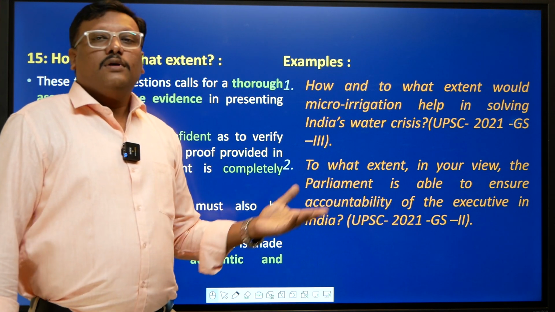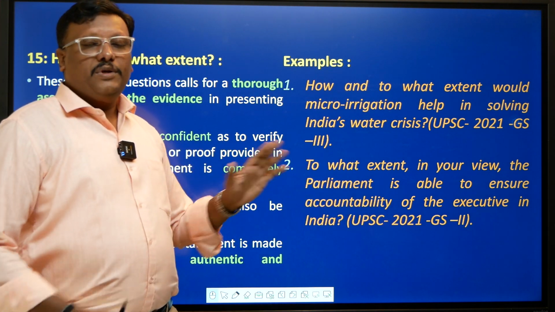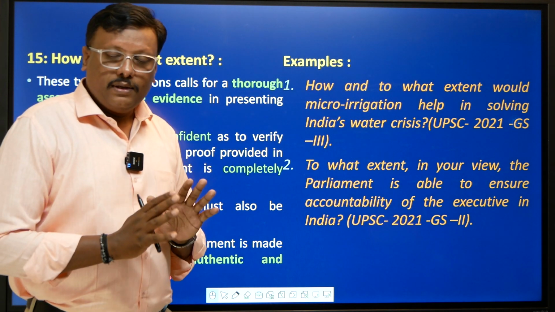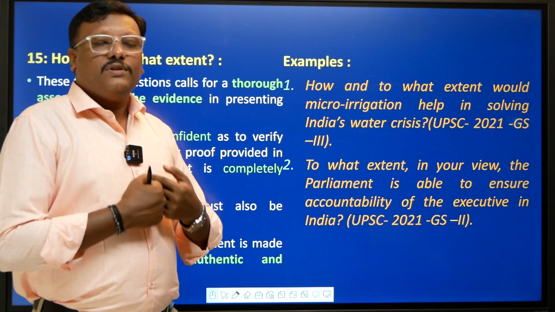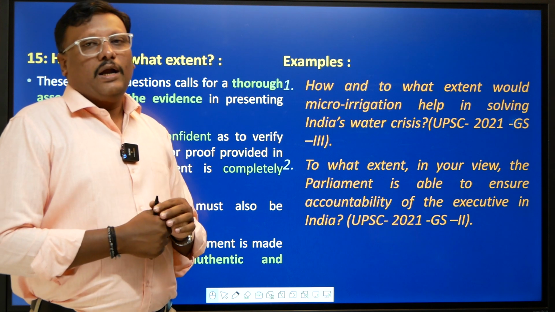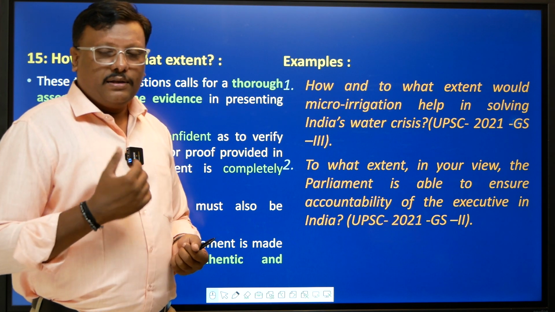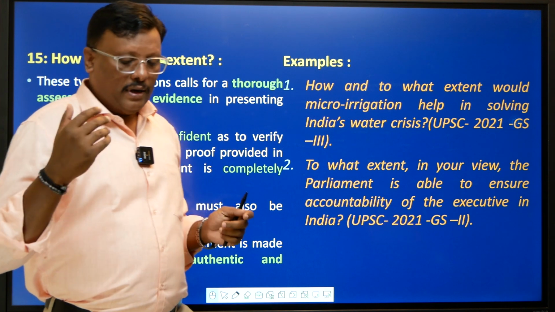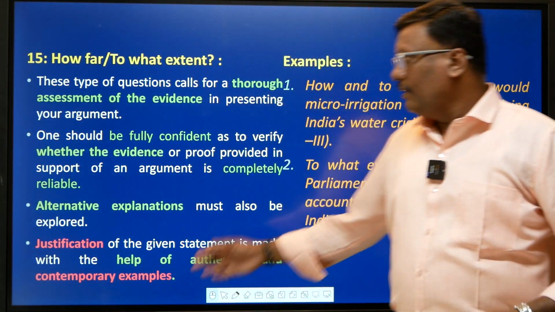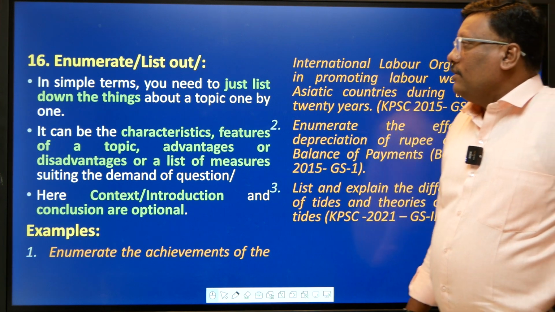1975 national emergency. So therefore, you have to be very clear about which stand you are going to take, and support it with sufficient examples and arguments, and make it completely clear to the reader that this is your viewpoint, and this is what you agree or disagree with. Done. Next, enumerate, list out.